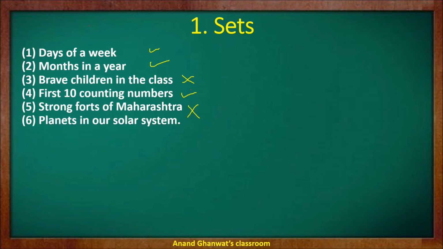Then planets in our solar system, yes, it is a well defined set, and we can name or enlist the planets in our solar system. There are 8 planets in our solar system, we know that.